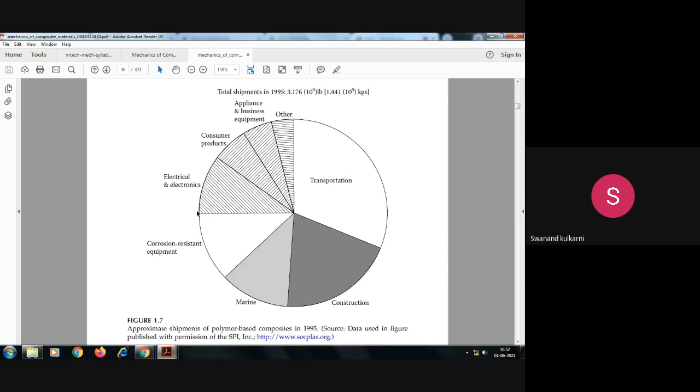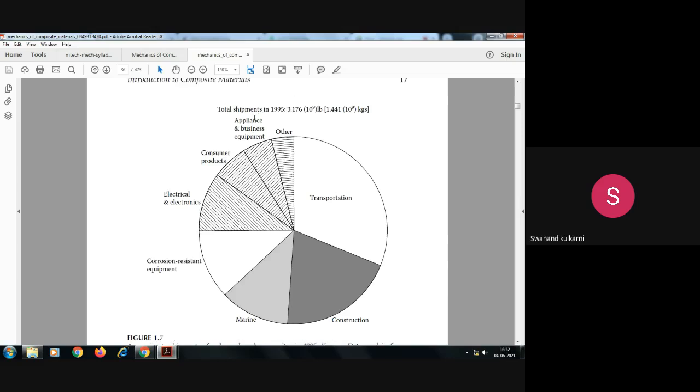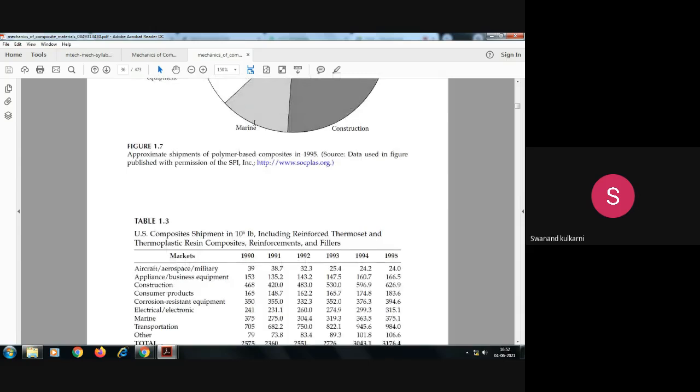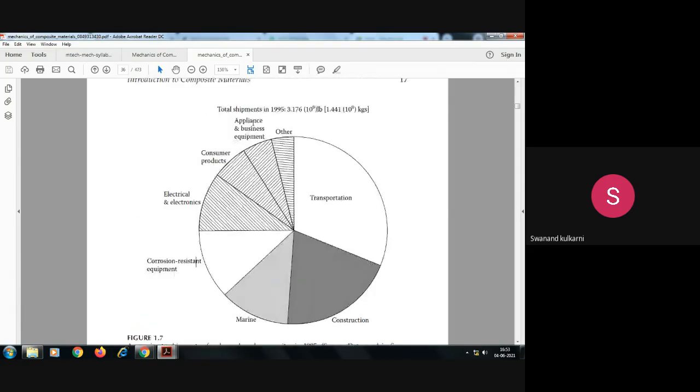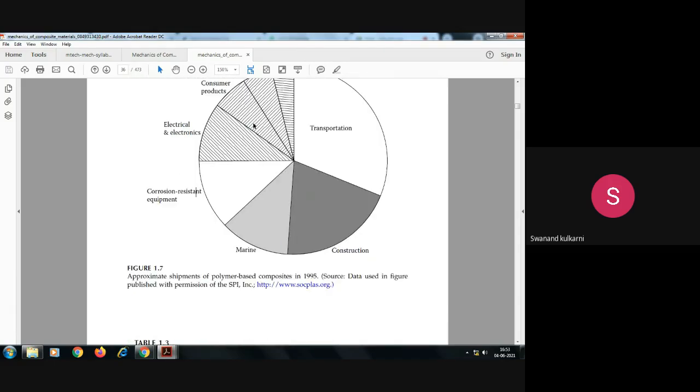corrosion resistance equipment, electrical and electronic equipment, consumer products, appliances and business equipment, and some others. So these are some of the different applications. These particular applications are of polymer matrix, polymer based composites. Is it okay?